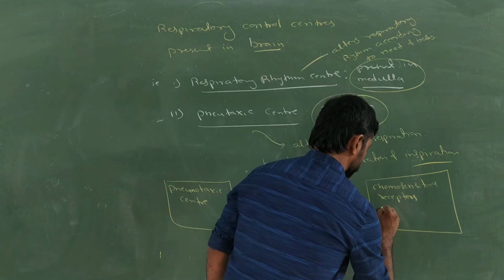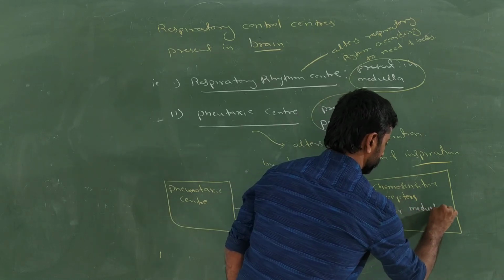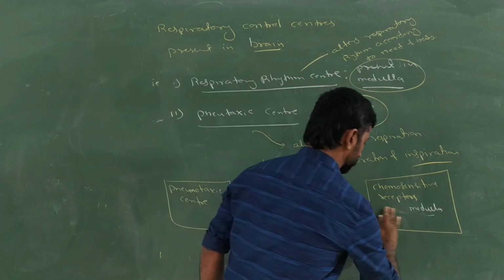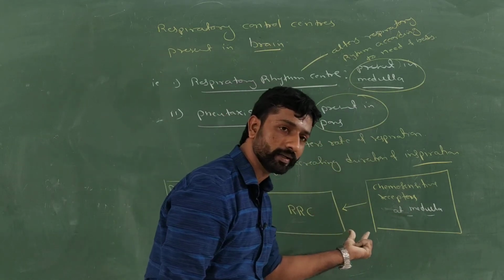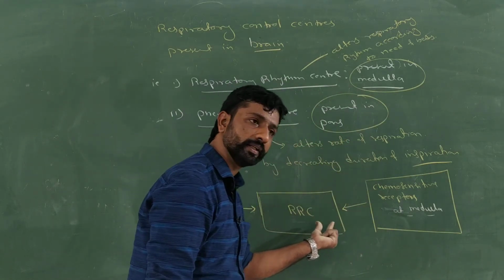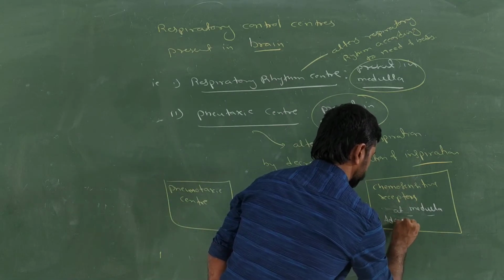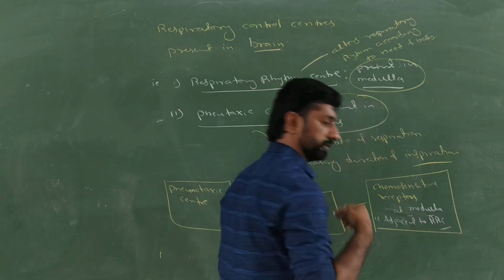Where? Near the medulla, or at the medullary region, near the respiratory rhythm center, or adjacent to the respiratory rhythm center.